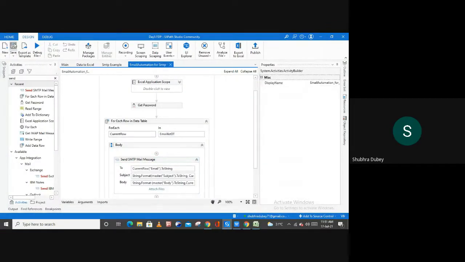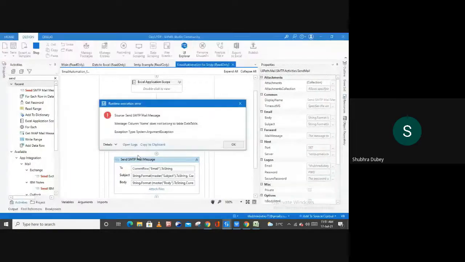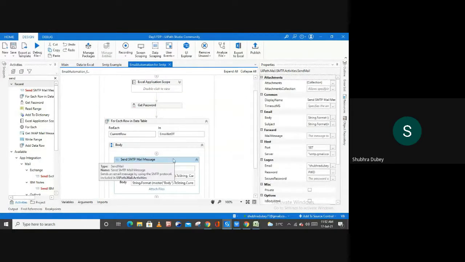Save your process, and now let me run this process. So it says column name does not belong to data table, so it is not able to read that particular column.